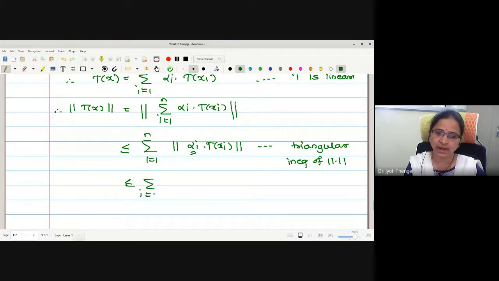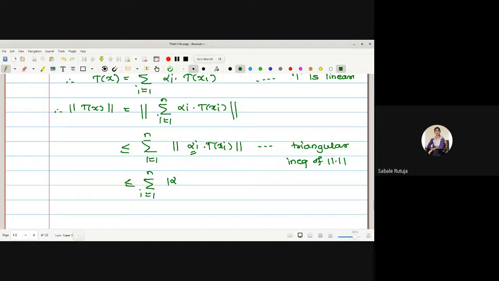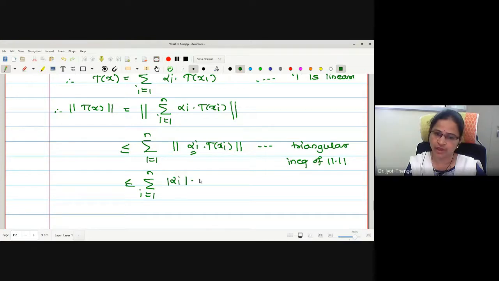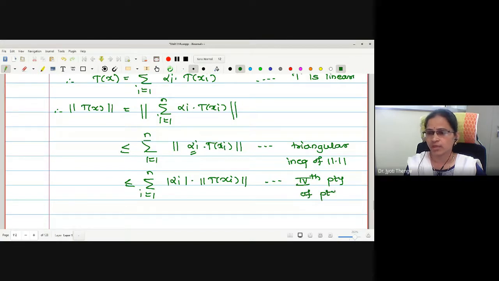How can I take the scalar out? With modulus: mod alpha i into norm of T of x i. Fourth property can I write? Here you can write the third property as well, or triangular inequality. Correct now?